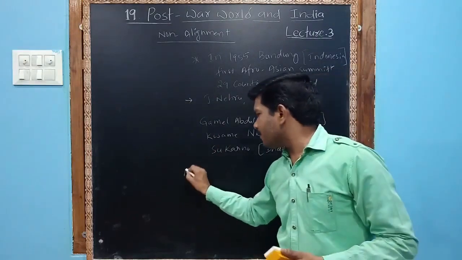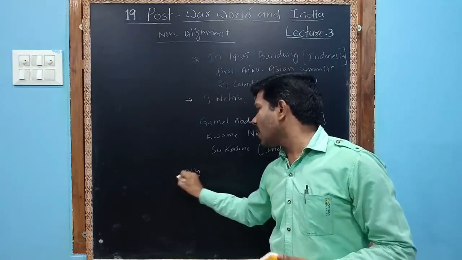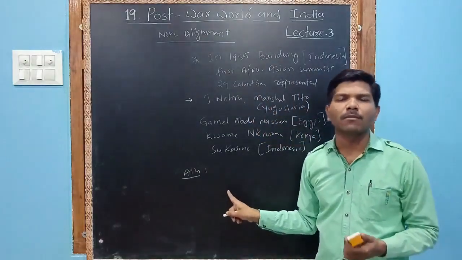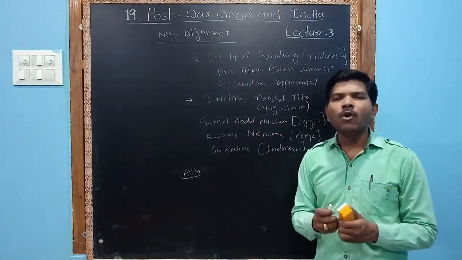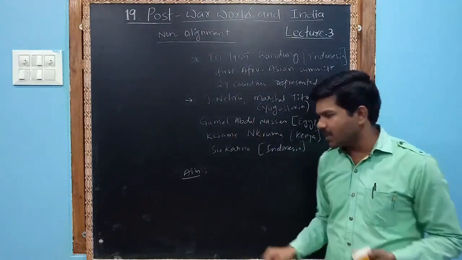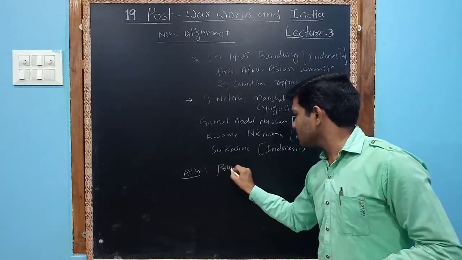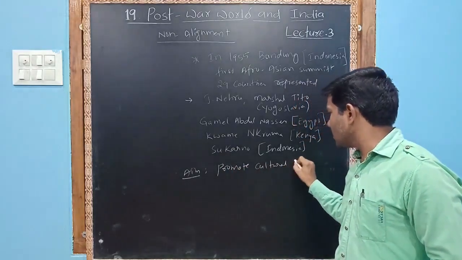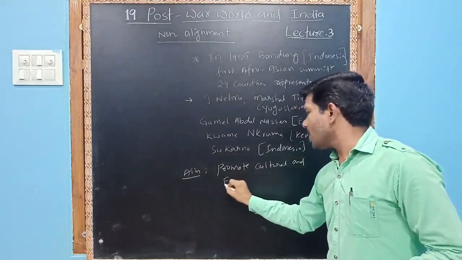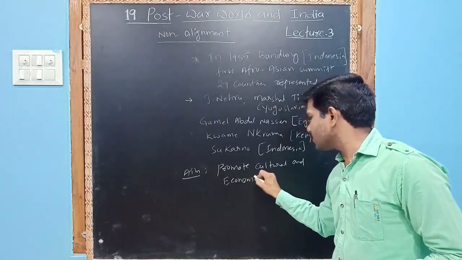What is the aim of the non-alignment countries? Very important for 1 mark, 2 mark. What is the main aim of the non-alignment group? To promote cultural and economic cooperation.